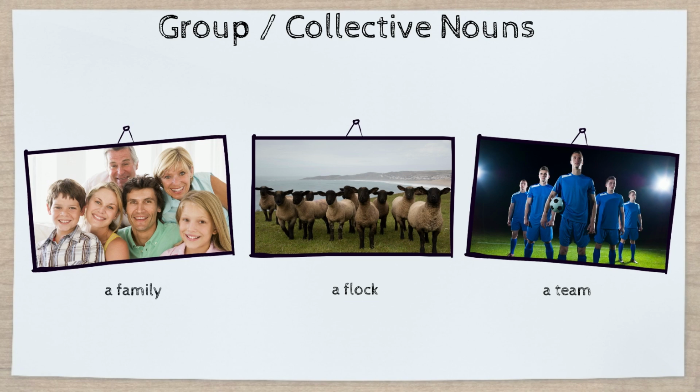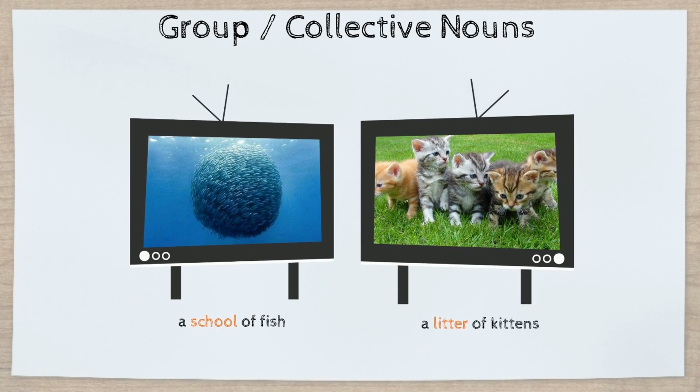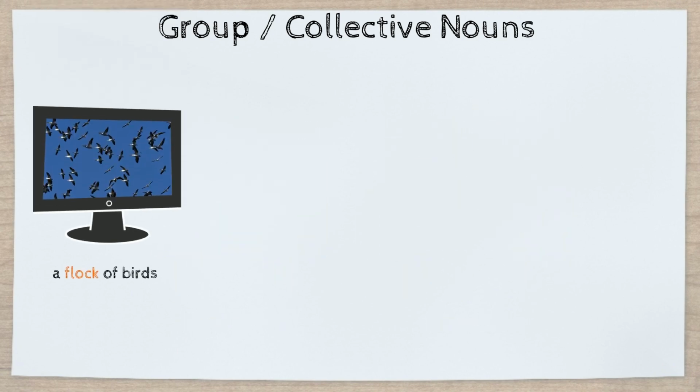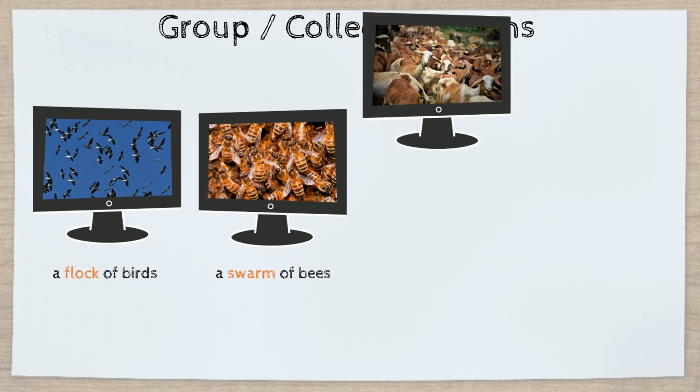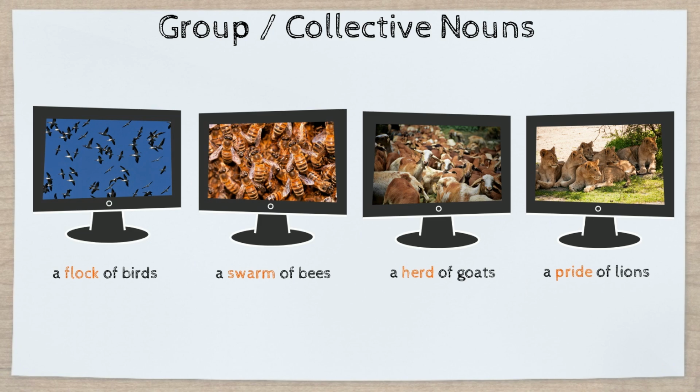These words are called group nouns, or sometimes, collective nouns. There are lots of these words. Sometimes they are a bit strange, for example, a school of fish, or a litter of kittens. Here are some other words that we use for animals. A flock of birds. A swarm of bees. A herd of goats. A pride of lions.